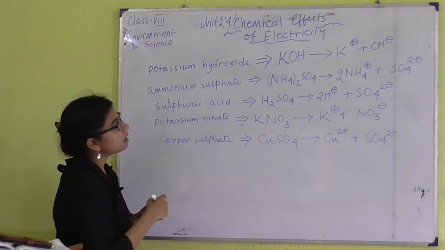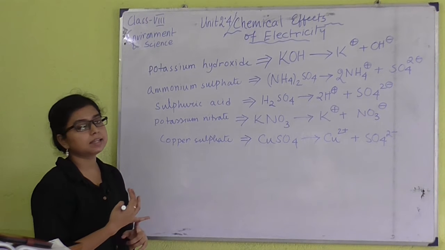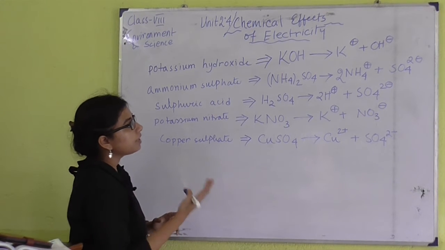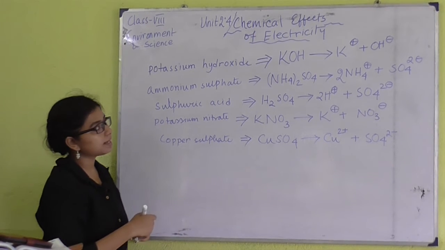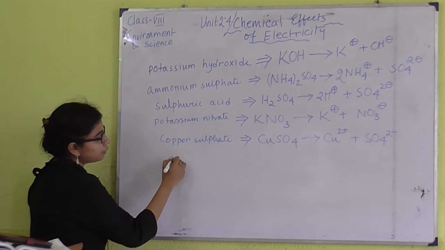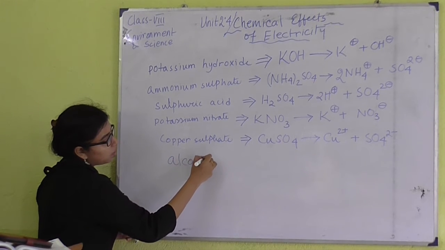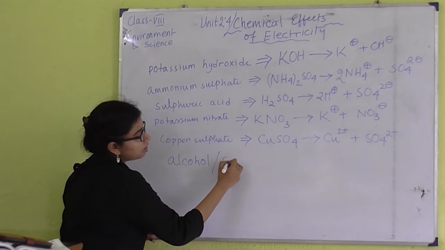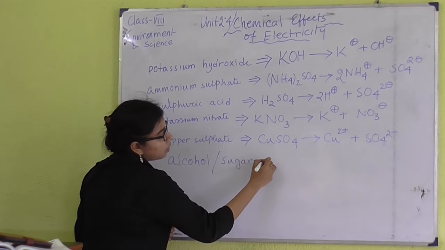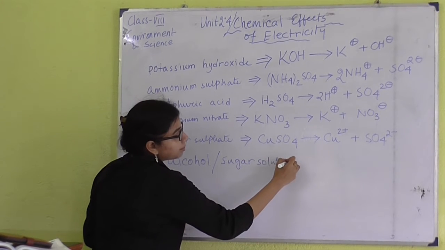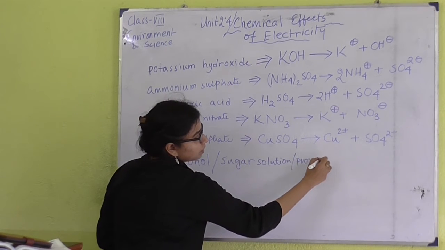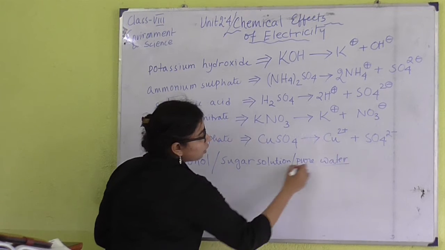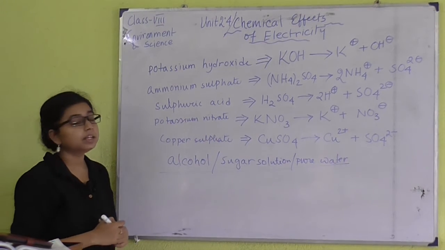So apart from NaCl, CaCl2 and MgCl2, we can also use these compounds as electrolytes, but we can't use alcohol, or, as I have mentioned before, sugar solution or pure water. These cannot be used as electrolytes.